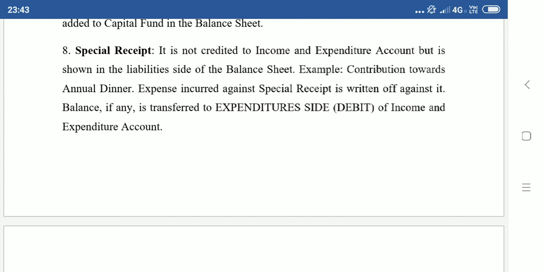Next year it will be used. However, keep it in mind, if the annual dinner receipt is 50,000 and expense is also 50,000, then on the liability side of the balance sheet, annual dinner receipt minus catering expenses, the amount will become 0, nil.